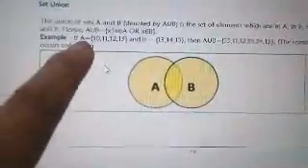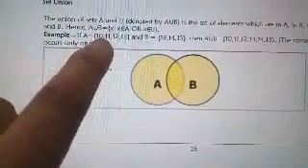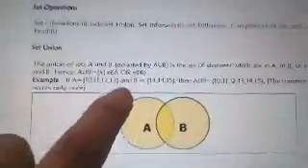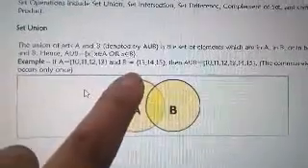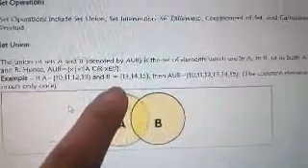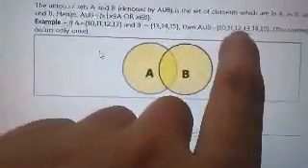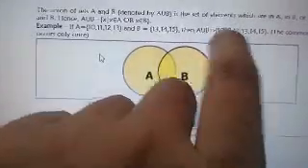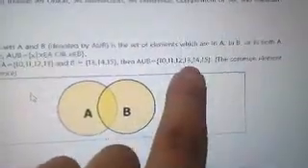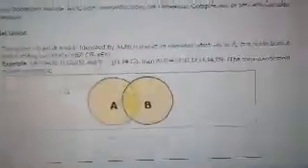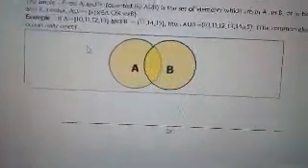Example, set A is 10, 11, 12, 13. Set B is 13, 14, 15. If you are asked for A union B, you just gather all of them. What is in A and what is in B is your A union B. So we'll have 10, 11, 12, 13, 14, 15, the common elements of course only once.